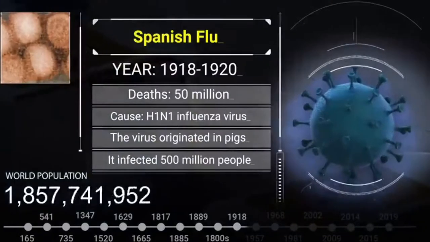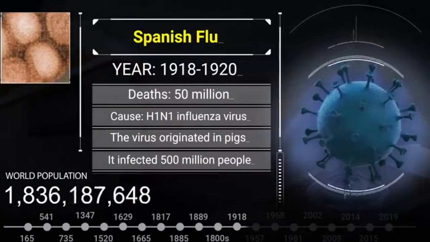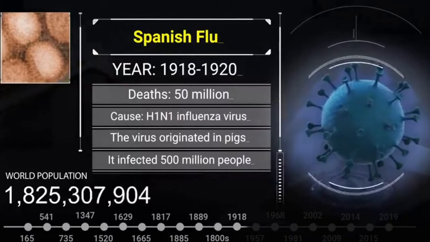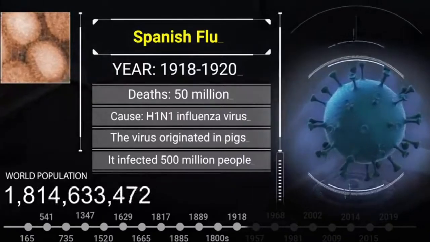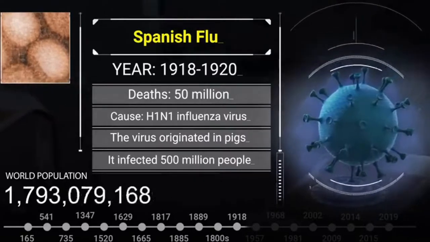Spanish flu, year 1918 to 1920. That's 50 million. Caused by H1N1 influenza virus. The virus originated in pigs. It infected 500 million people.